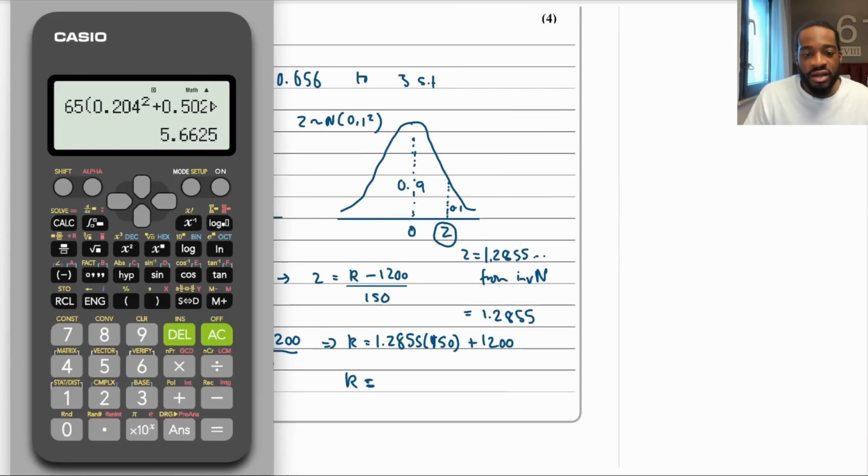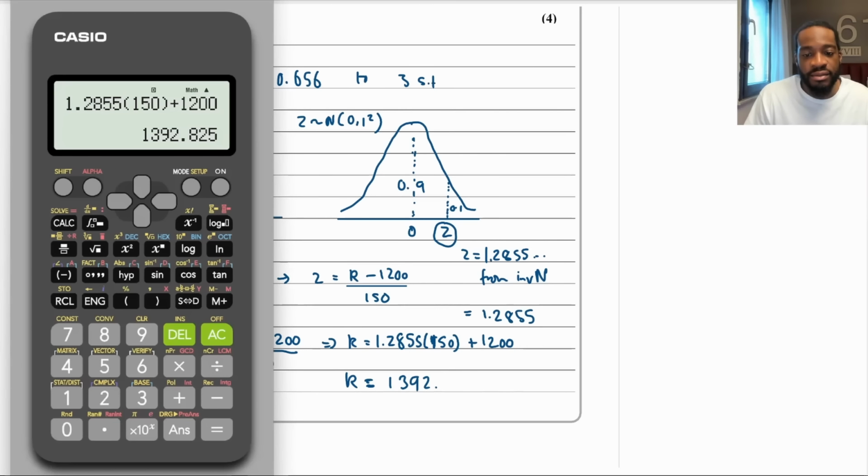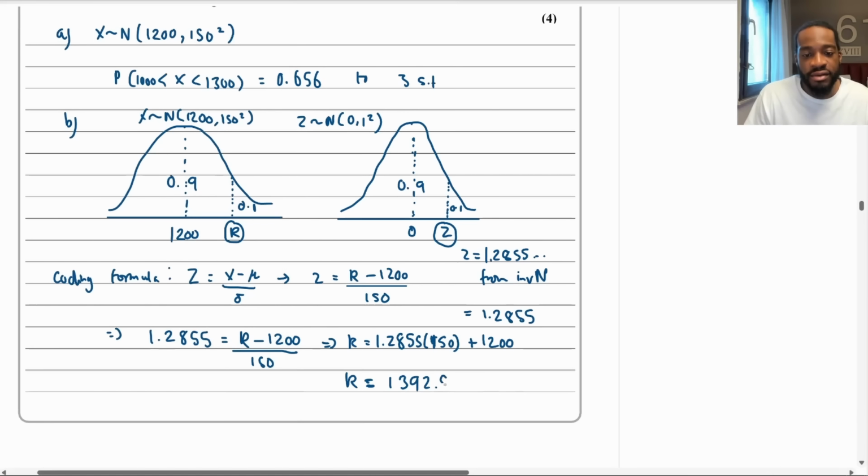So I'm going to put this into the calculator. That's going to be 1.28155 times 150 plus 1200. This is equal to 1,392.825, which is approximately, remember, to the nearest hour, 1,393 hours. So that is our answer for K. And that's it.